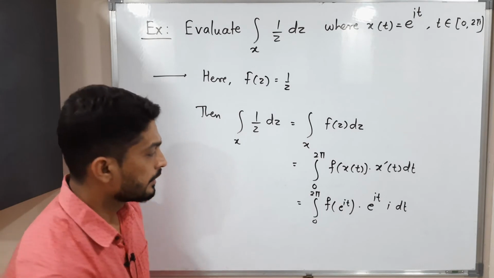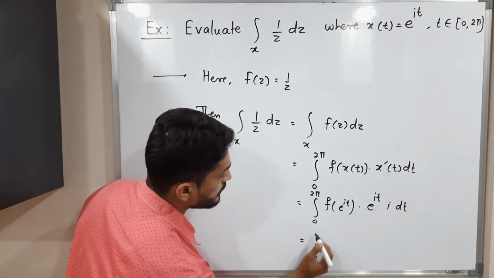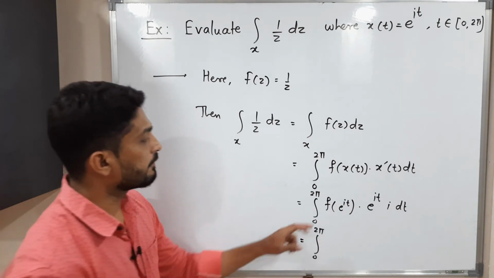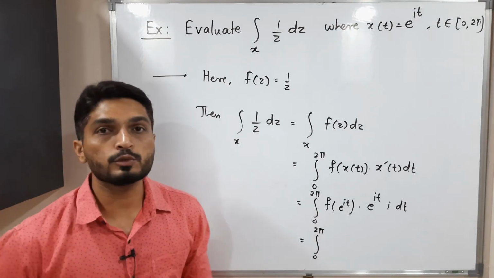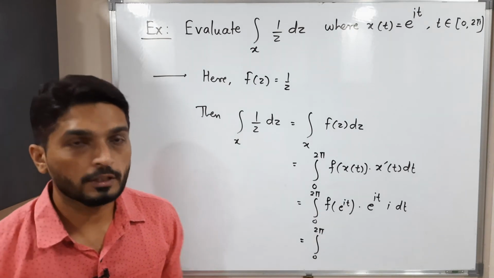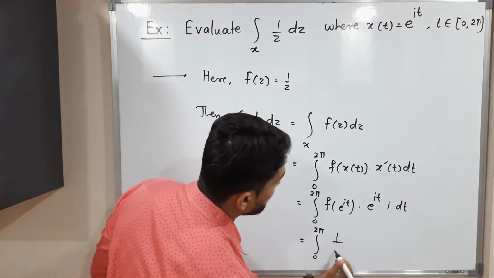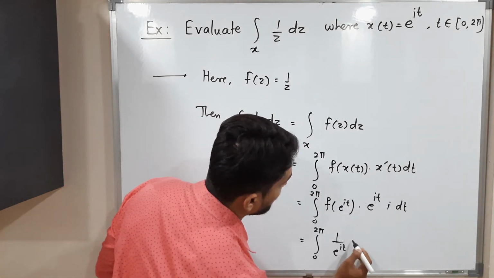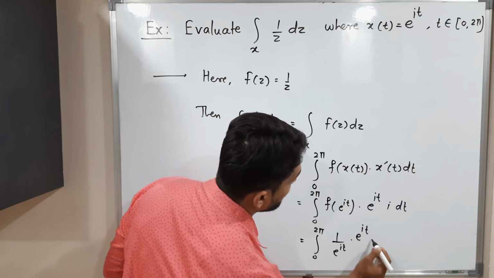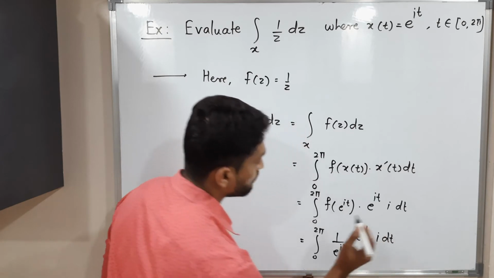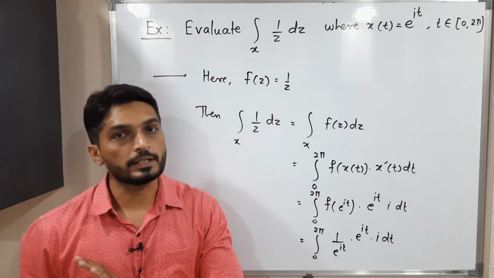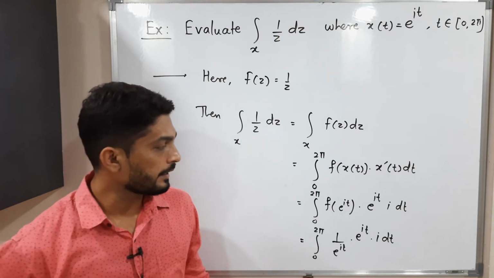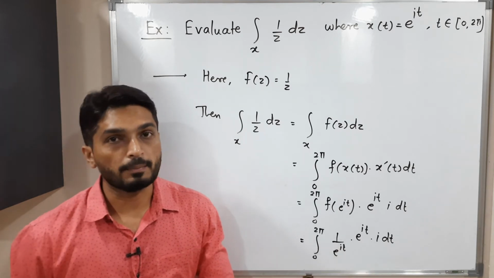This is equal to integration 0 to 2 pi. The definition of f of z is 1 by z, so obviously f of e raised to it will be 1 upon e raised to it. Let me write it here, 1 upon e raised to it into e raised to it into I dt. What will happen is that e raised to it and 1 upon e raised to it will get cancelled with each other, right? I is a constant, it will come outside.